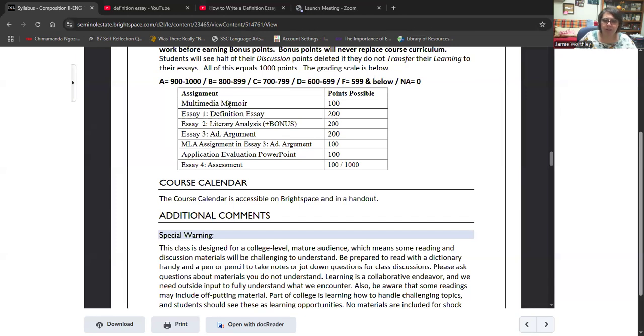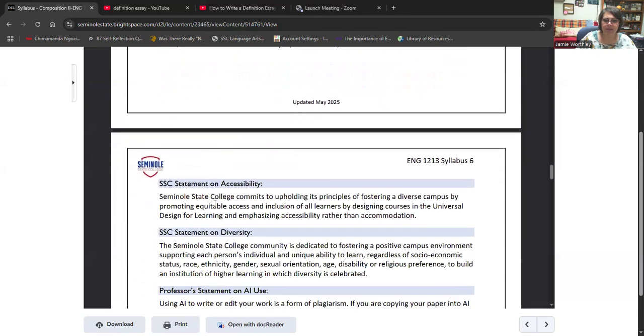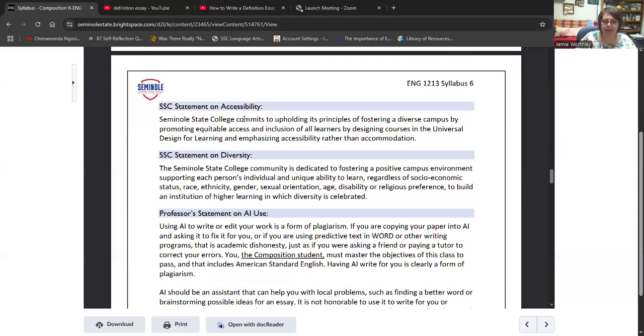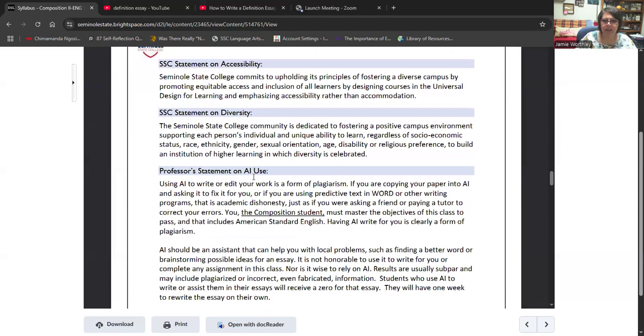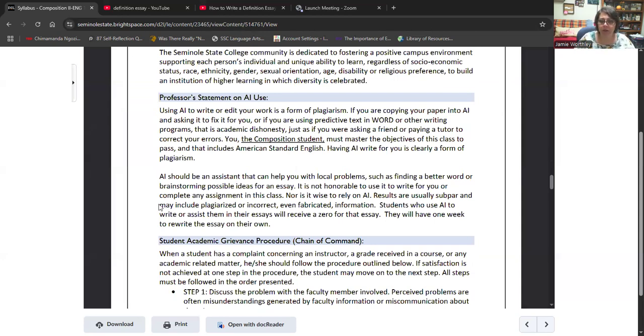So I'm going to go over all this here in just a moment in content, but it is spelled out a little bit more in the syllabus. So you can see these things in the syllabus. That's where we talk about accessibility, diversity, AI use. I want to hone in on use of AI in this class. So any use of AI is prohibited when it comes to writing your essay.